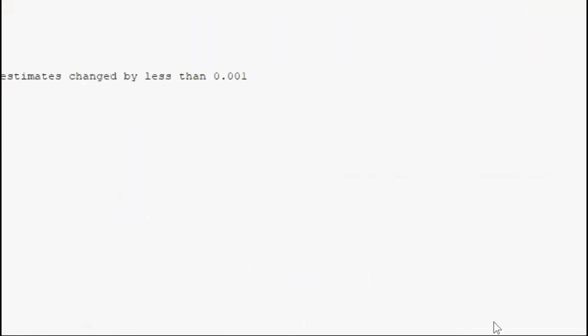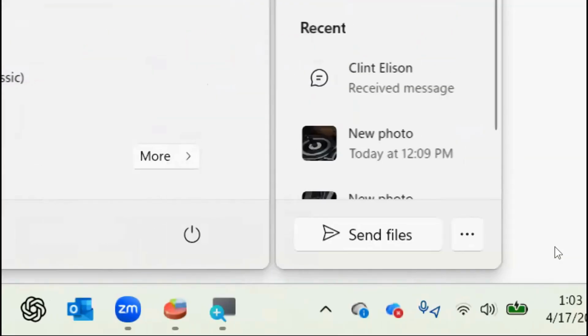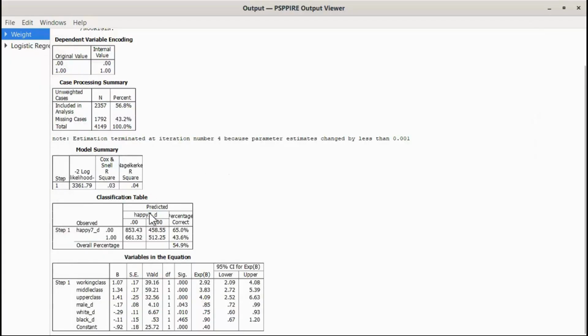All right, well, who knows? What else do you think might be causing happiness that we're not controlling for in the model? I mean, our Nagelkerke R-squared is really low. What about the effect of marital status? Or is even this measure of social class not really measuring money? What are other things associated with class that may predict happiness? It could be things like home ownership, having a car, having enough food, or living in a good neighborhood. There are so many other factors at play here. But the cool thing is we can control for those factors. We can figure it out.